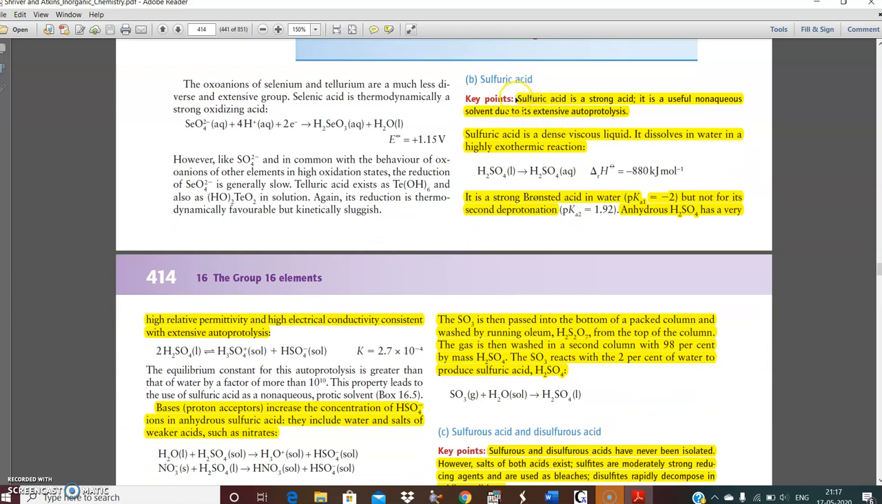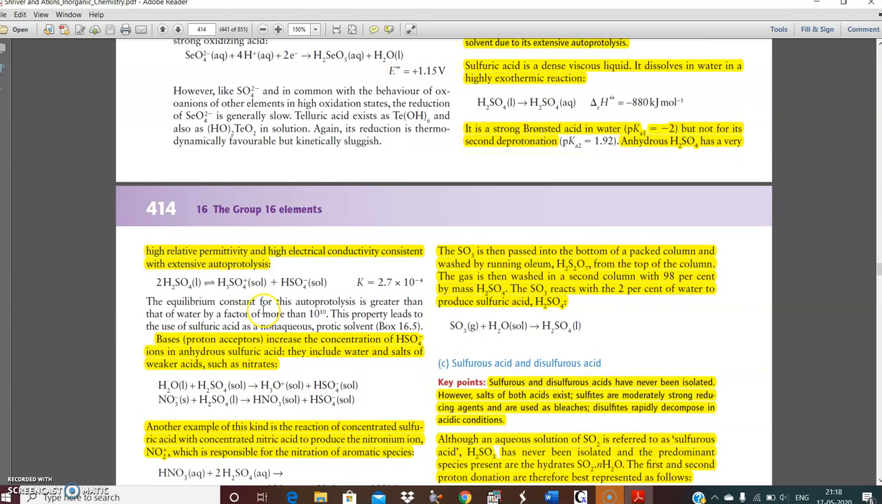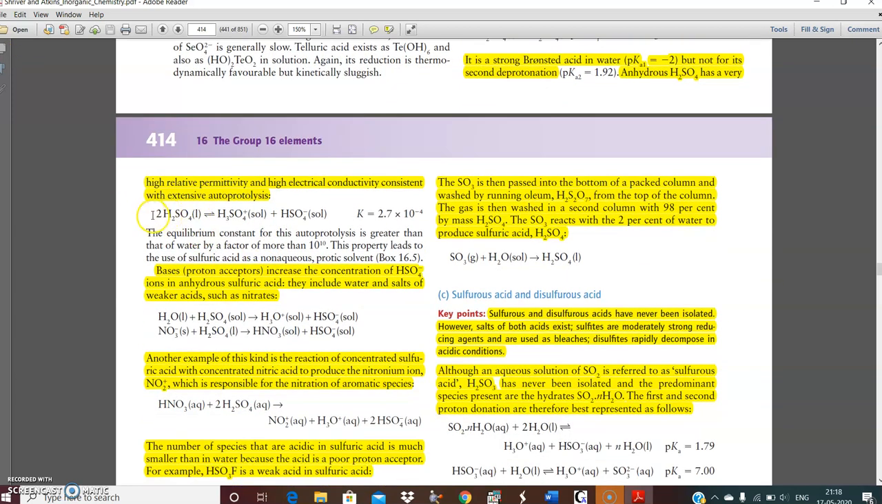First of all, we will go to sulfuric acid. Sulfuric acid is a strong acid. It is used as a non-aqueous solvent due to extensive autoprotolysis. Sulfuric acid is a dense viscous liquid. It dissolves in water in a highly exothermic process. It is a strong acid in water, but not for its secondary protonation. Anhydrous sulfuric acid has a very high permittivity and high electrical conductivity. This is the reaction which shows the autoprotolysis of sulfuric acid.